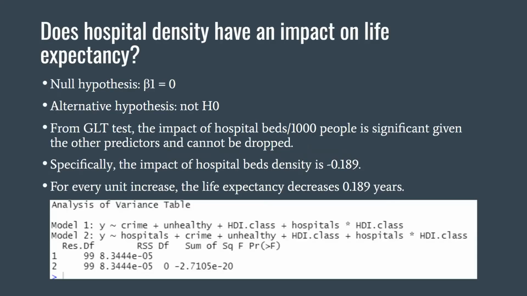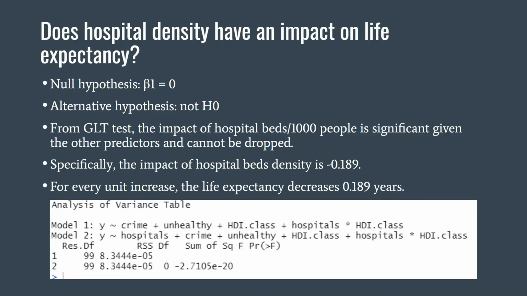Finishing all of the preliminary testing on our data and choosing our model, we could now move on to testing our research questions that were mentioned earlier. Our first question we proposed was, does hospital density have an impact on life expectancy? To test this, we set up a hypothesis test where our null hypothesis was assuming that there was no impact, which would mean that beta 1 would be equal to 0. The alternative hypothesis was just the opposite of this.